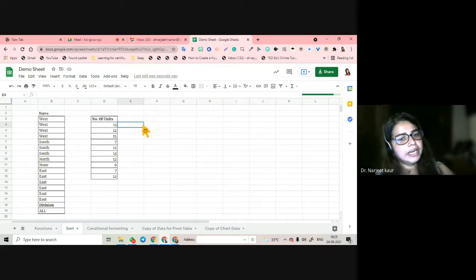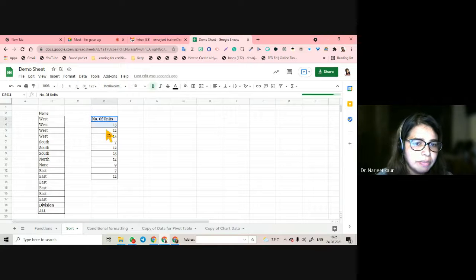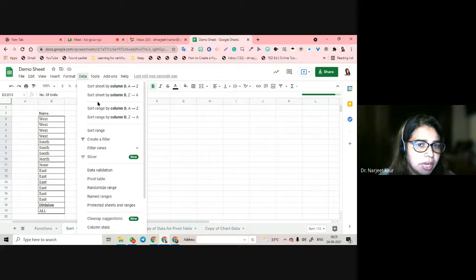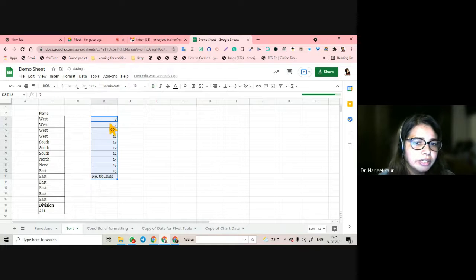Now I'll tell you one thing. When we sort the data, for example, if I'm going to sort this data, what happens is the header also gets sorted. I have chosen the whole header. I go to format, I go to data, and I want it to be sorted A to Z. See, number of units also get sorted by this.